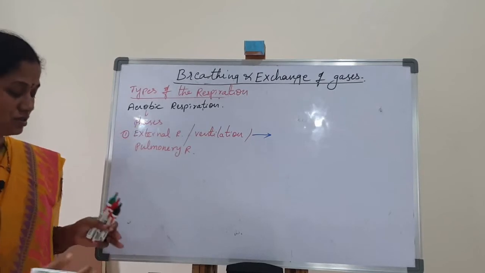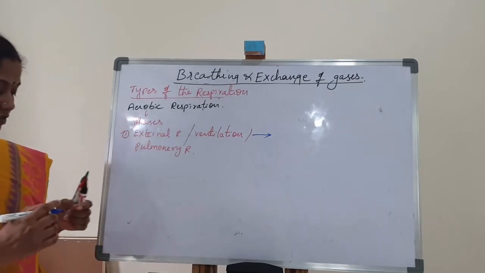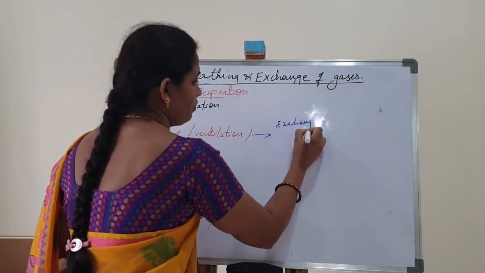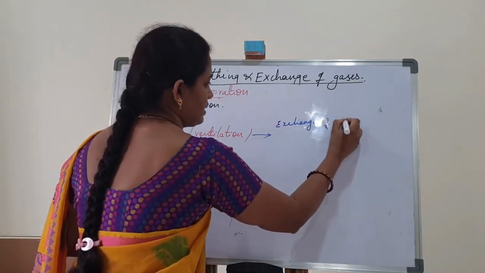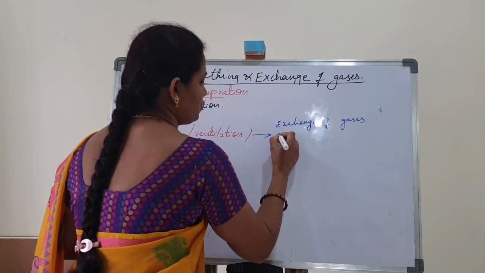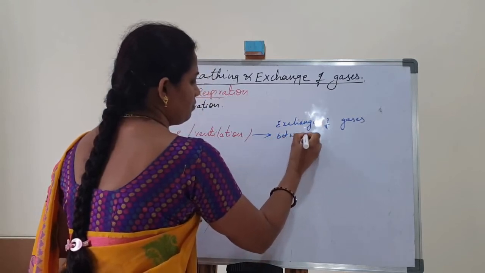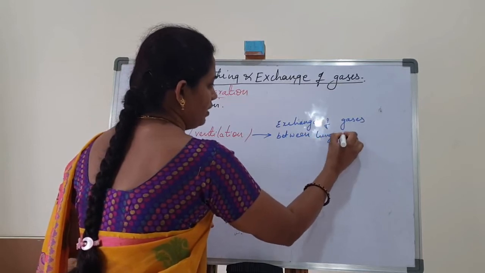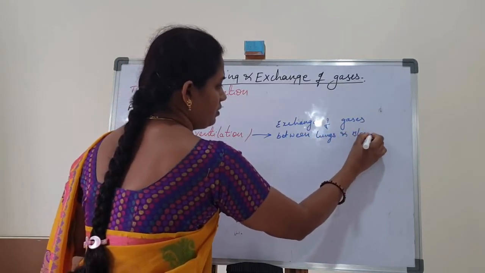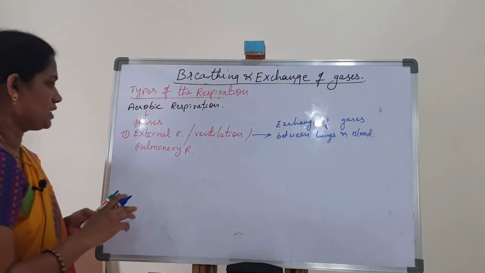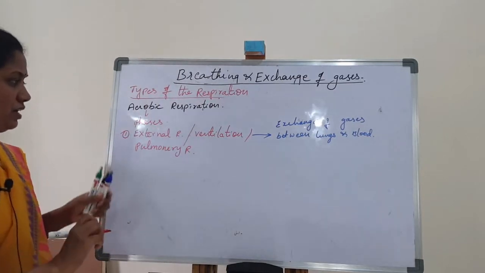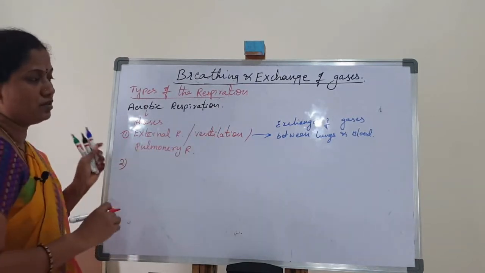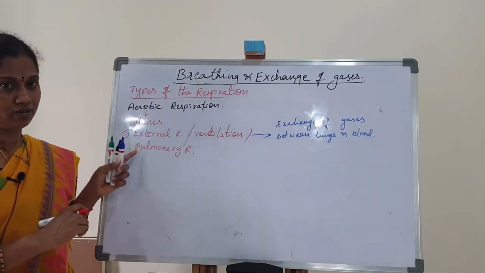So this process is called external respiration, the exchange of gases between lungs and blood. It is also called ventilation or pulmonary respiration, and it takes place in the alveoli.